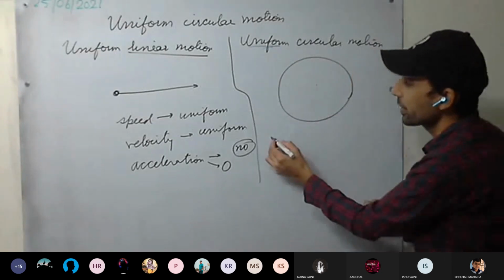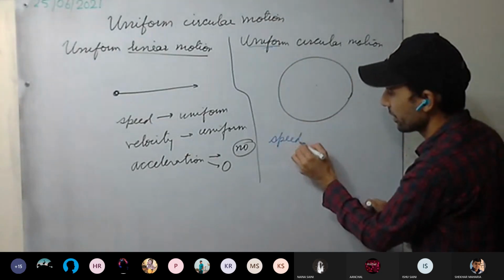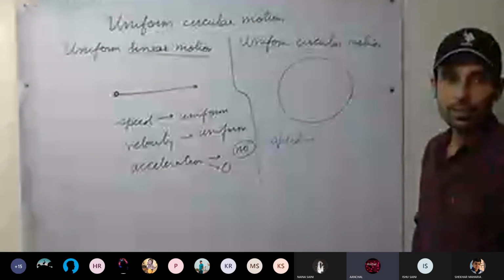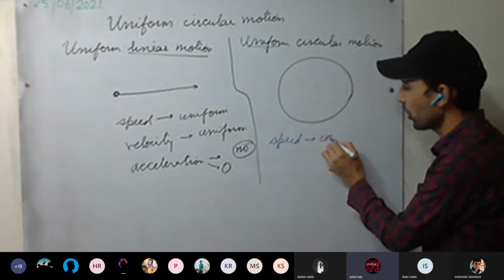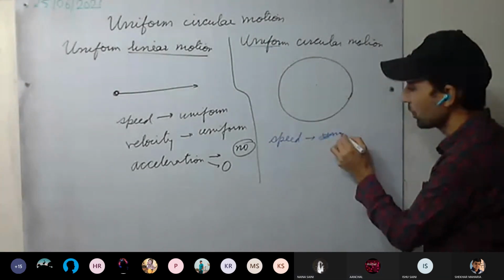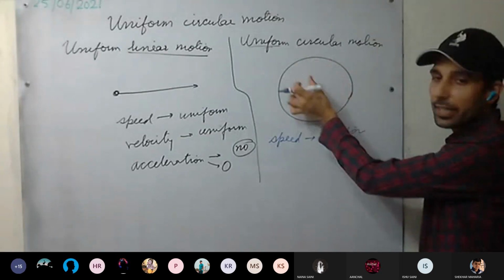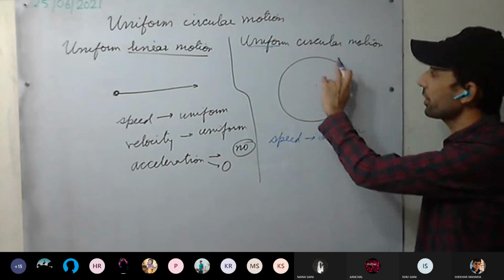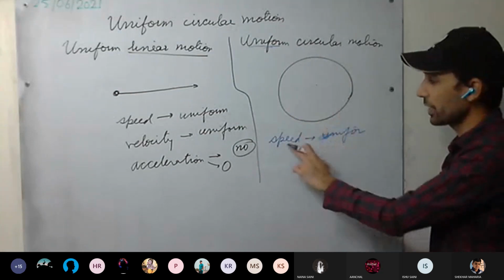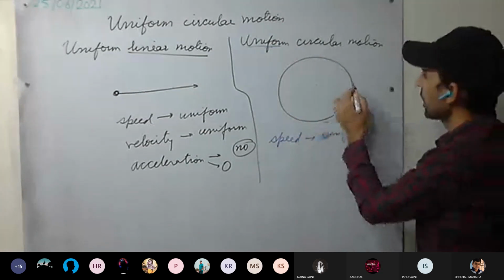Uniform circular motion means, what about the speed? Speed remains constant, or we can say it is moving with uniform speed. That is, the body is covering equal distance in equal intervals of time.